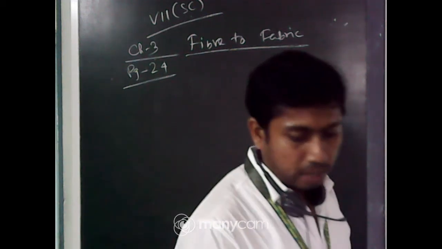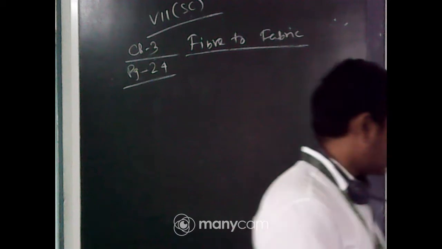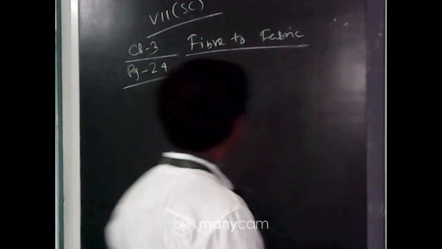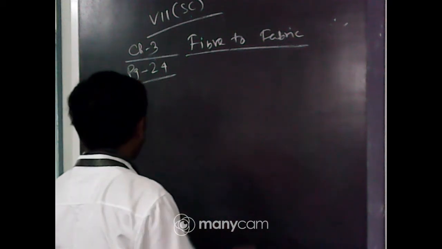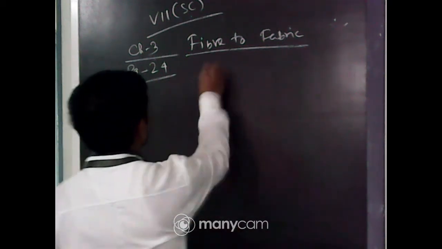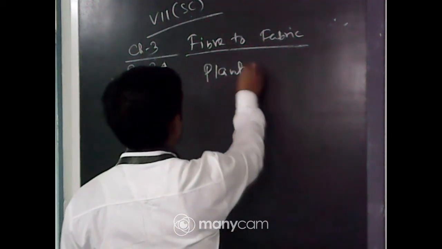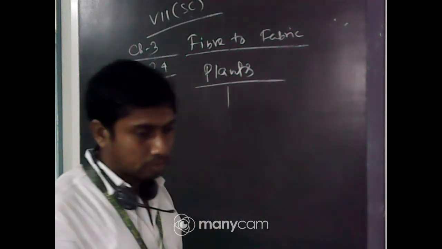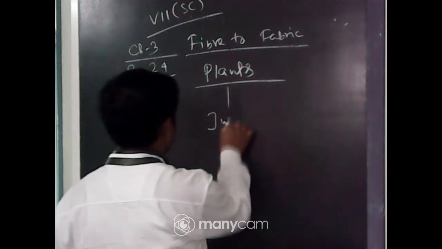Now can you name the plants from where the fibers are got? What are the names of the plants? Jute and cotton. Very good.